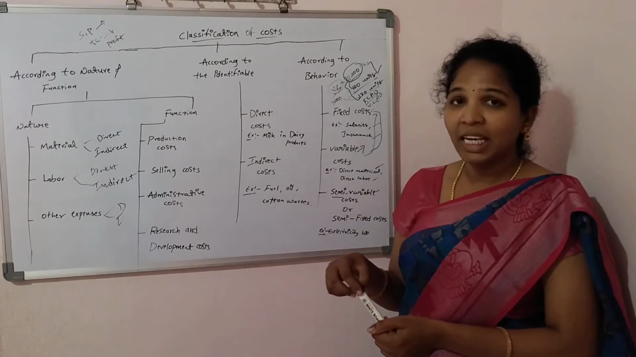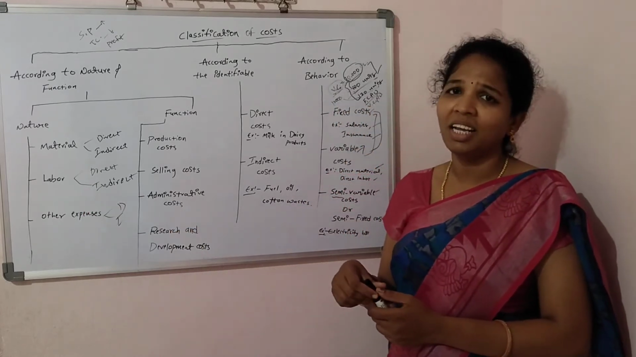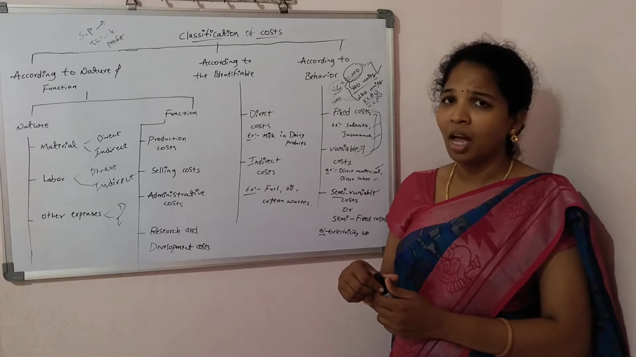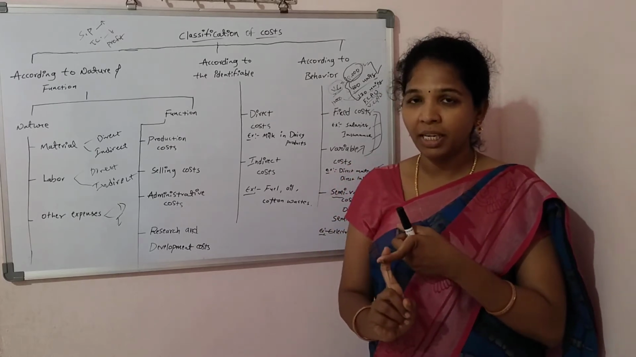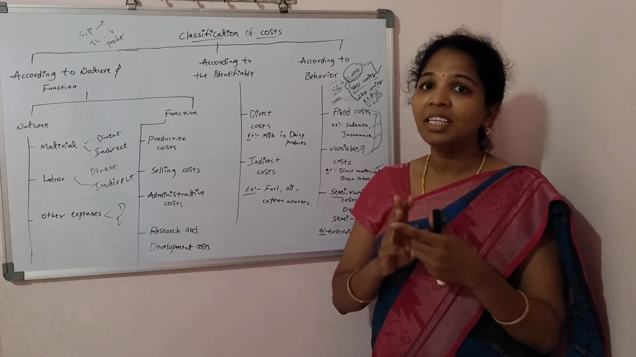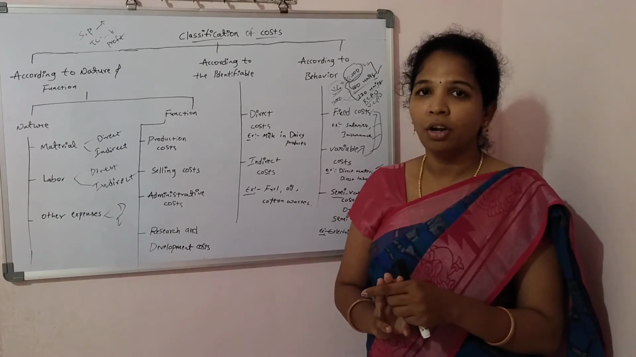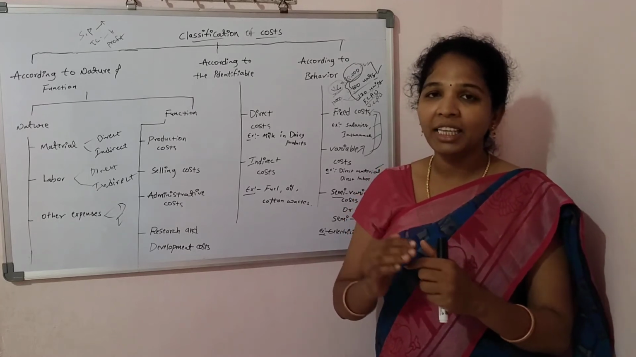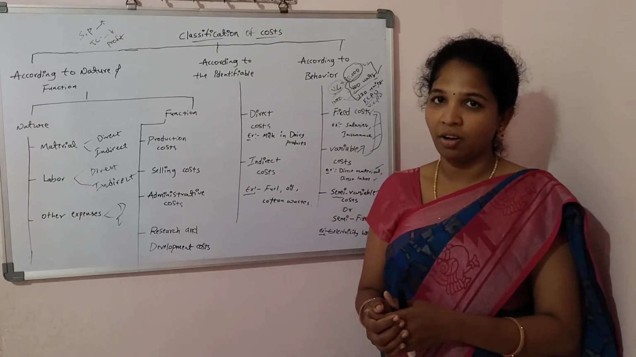Now the second one is labor cost. Generally, in the total cost we have three types of elements. What are they? First material, second labor, and third expenses. These three elements are very important for calculating the total cost. When we add the three elements of cost, then we get the total cost.